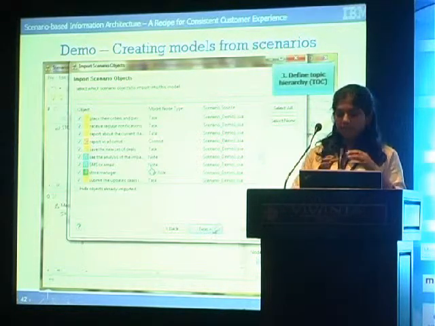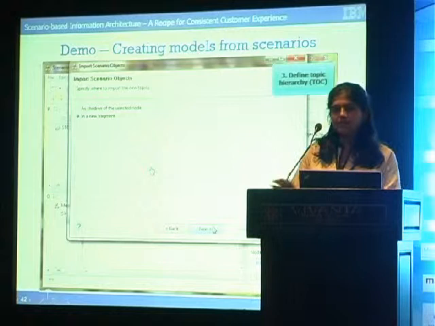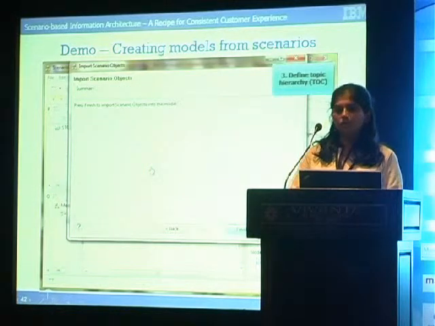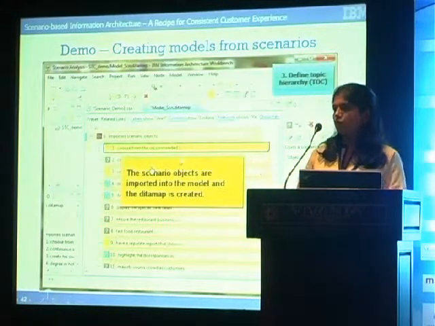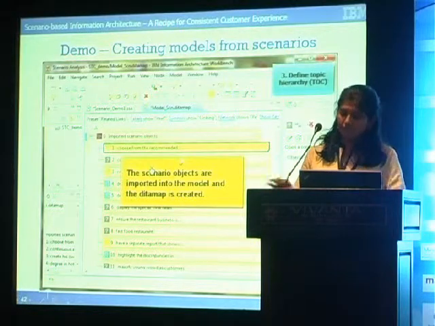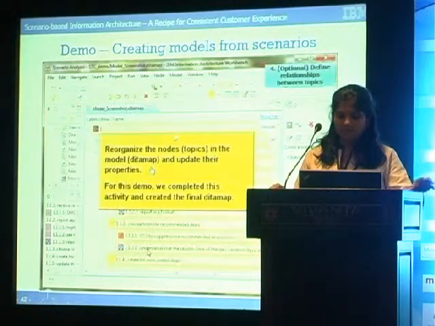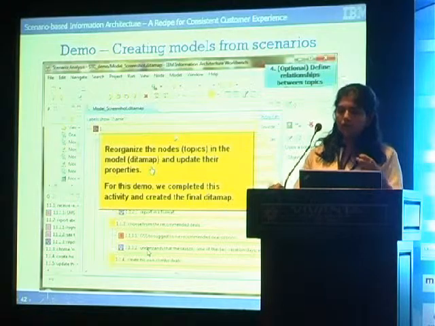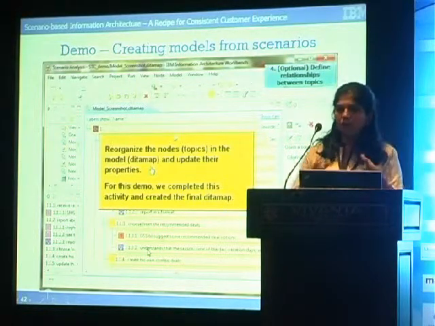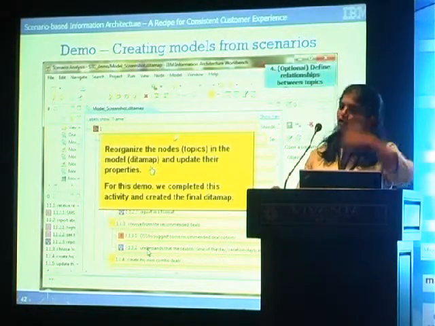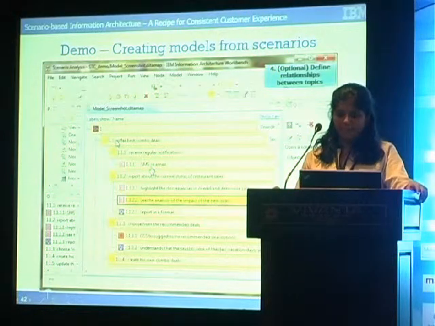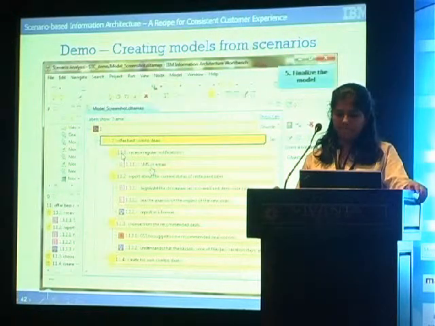However, the beauty of this tool is that you will be able to use it throughout the life cycle of your project. So you may have changes that will come which you can incorporate later. So you have your model ready. You may want to now define relationships, reorganize it, which you can do by moving the nodes around. And finalize the model.